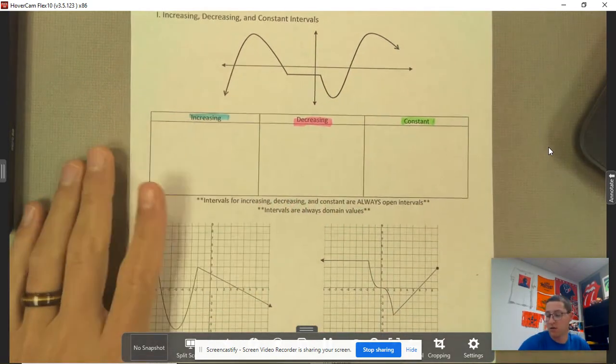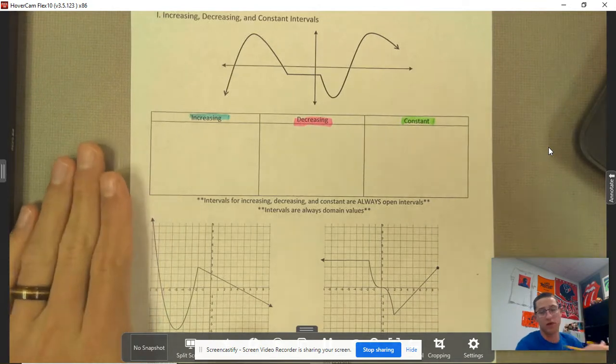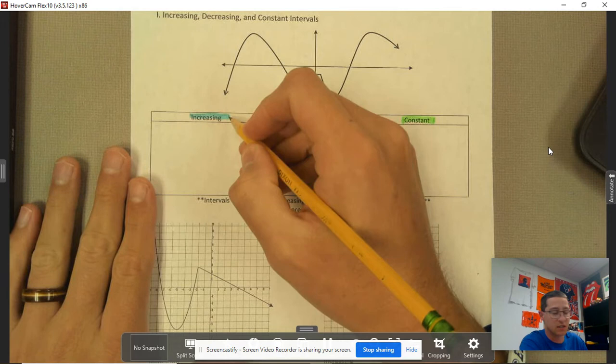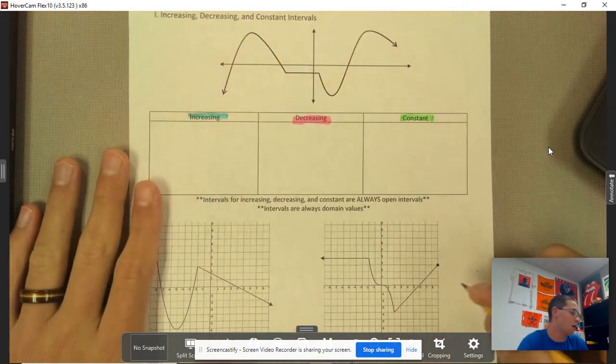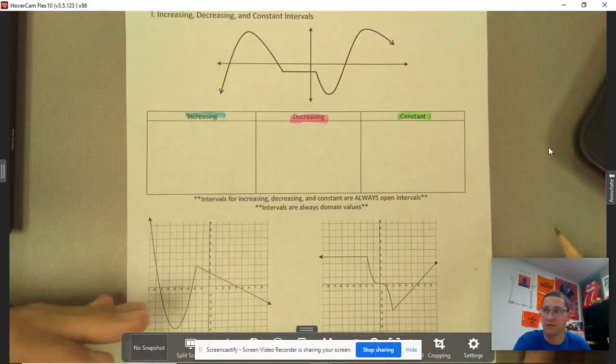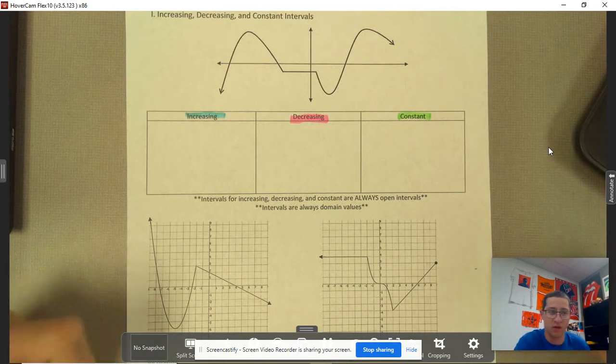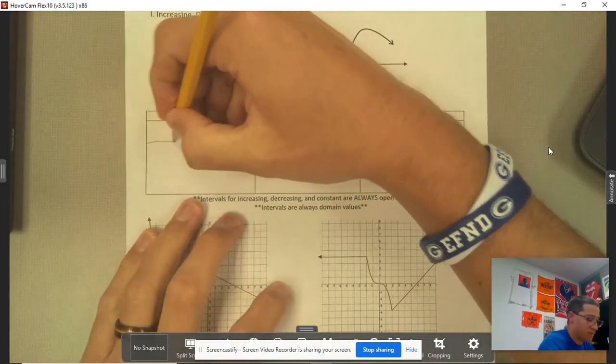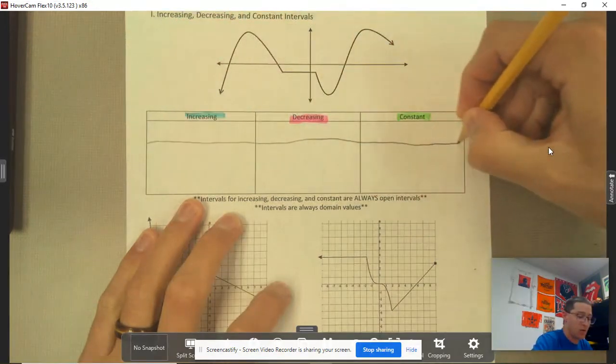So let's go ahead and talk about the informal definition, and I'll show you an example of what the formal definition is of increasing. But typically, it's just kind of an unnecessary mathematical definition for each of these three, if you ask me. All right, so let's go ahead and talk about what each of these are.